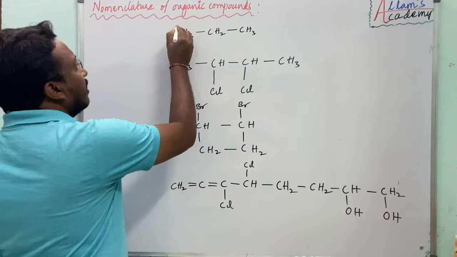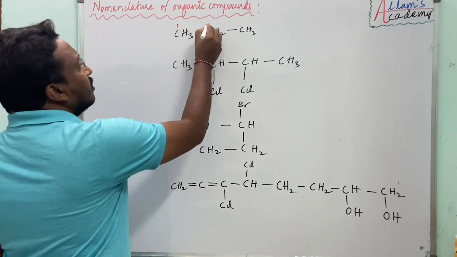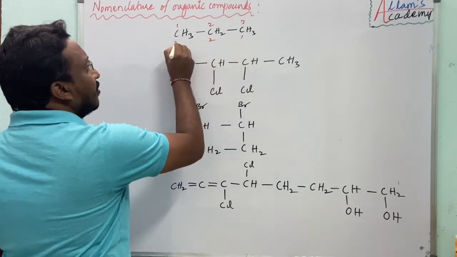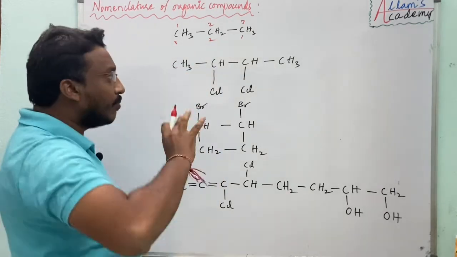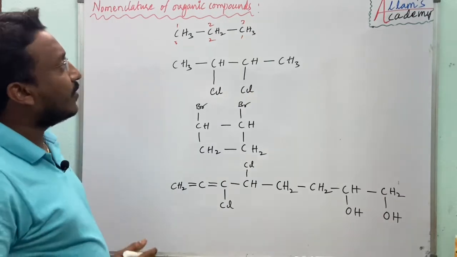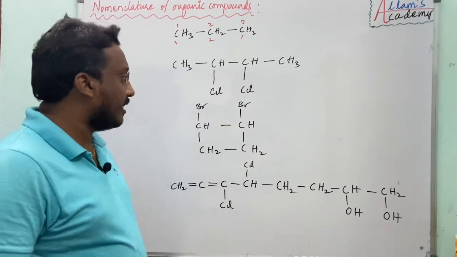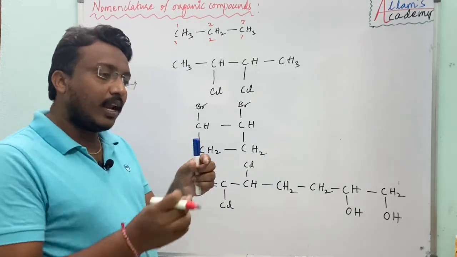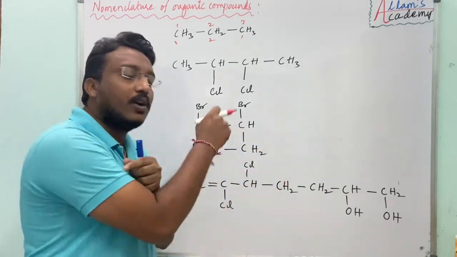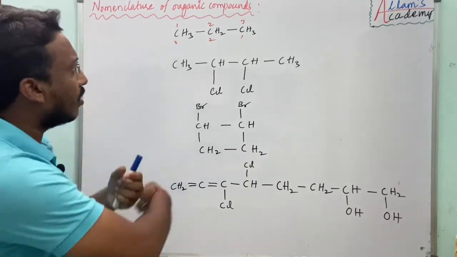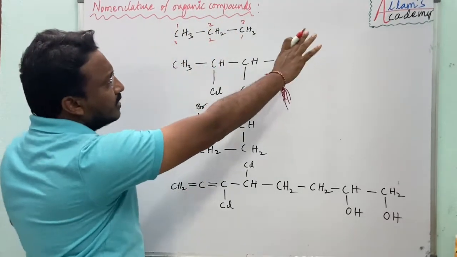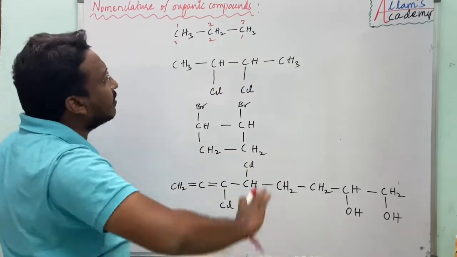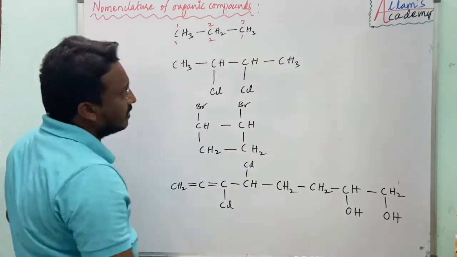You can give the number from right to left or left to right, whatever it may be is correct. But if the compound contains any functional group, we have to give the least number to the functional group. Here there is no functional group, no substituents, no other bonds, only single bonds, a normal example, so we can give from left to right or right to left.